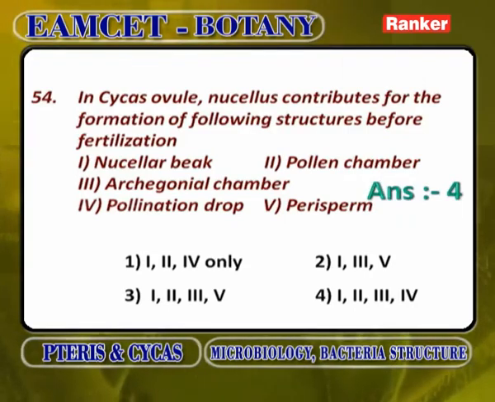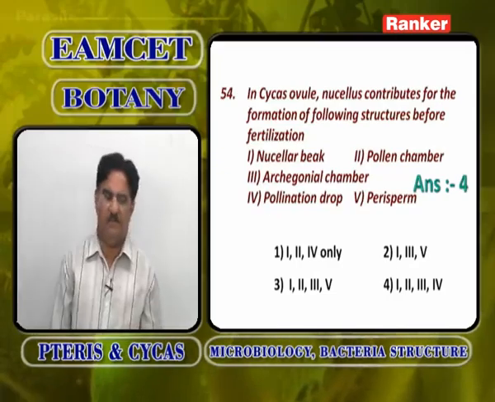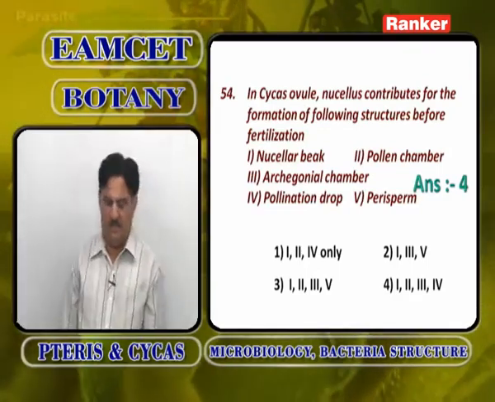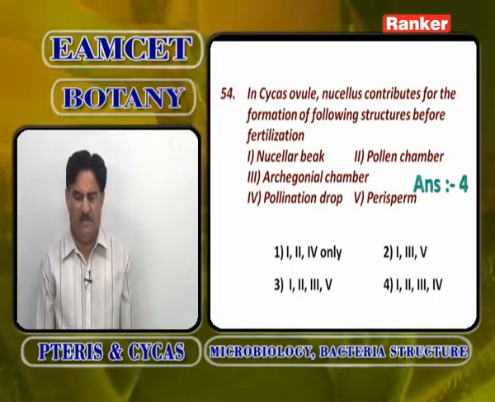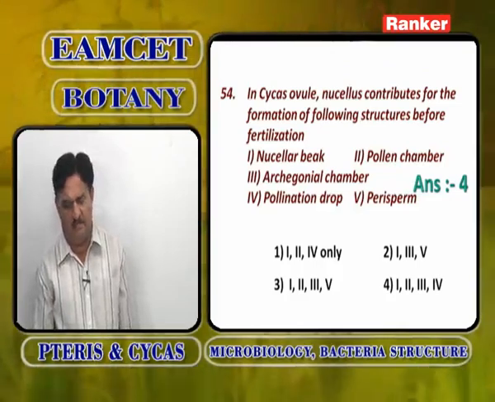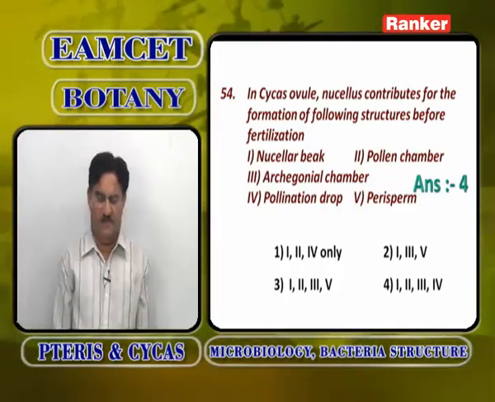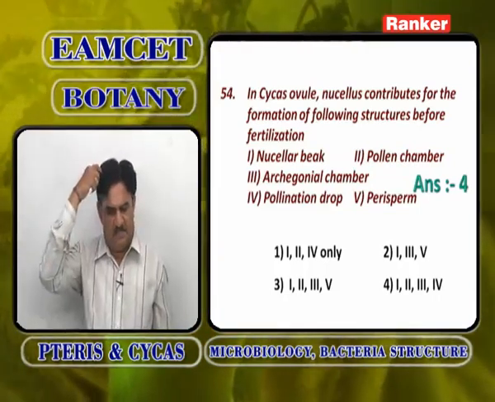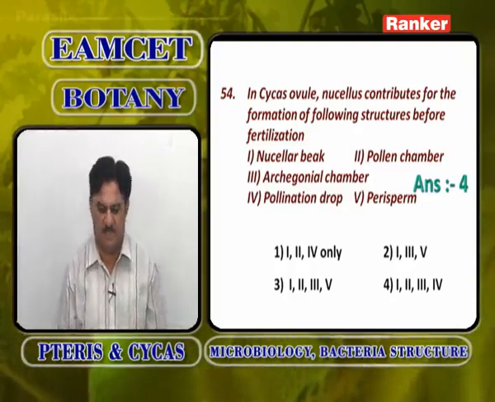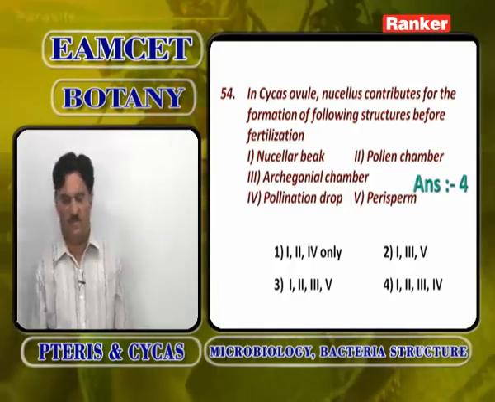In a cycas ovule, nucellus contributes for the formation of the following structures. Nucellus contributes for the formation of nucellar beak, correct. Pollen chamber, correct. Archegonial chamber, correct. Pollination drop is also correct. And perisperm is also correct. So the fourth option must be 1, 2, 3, 4, 5.